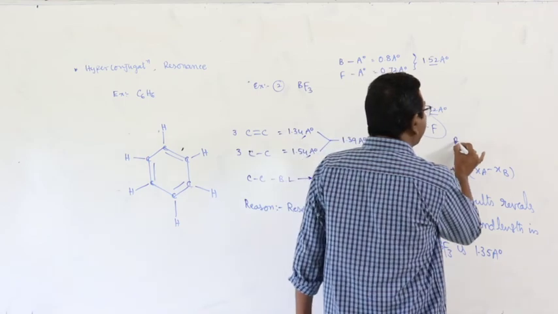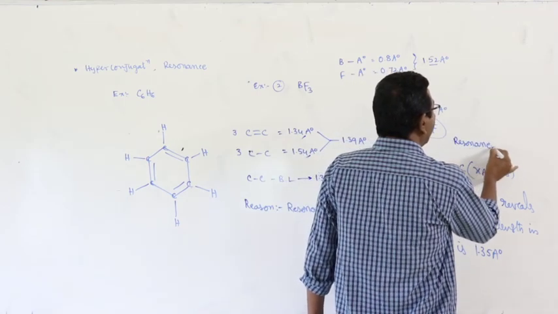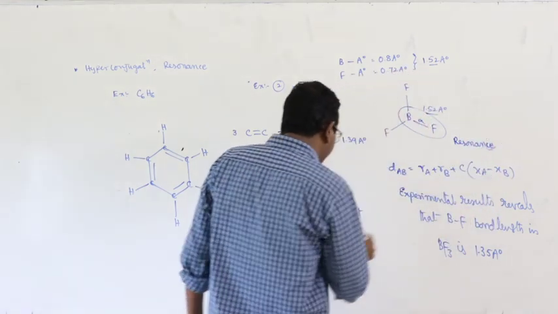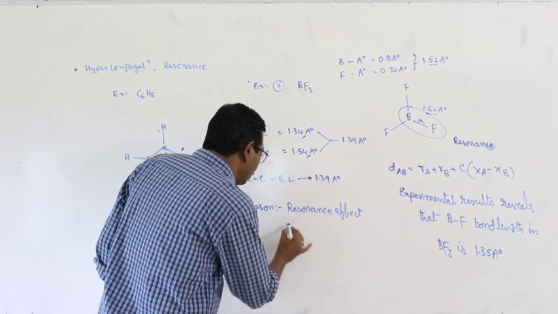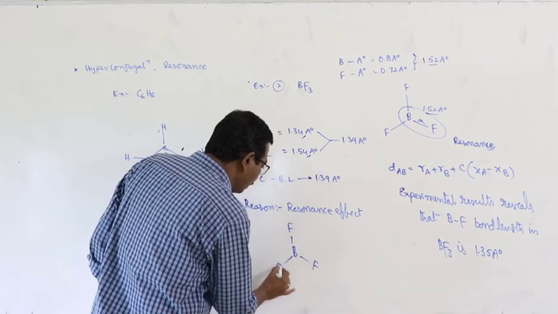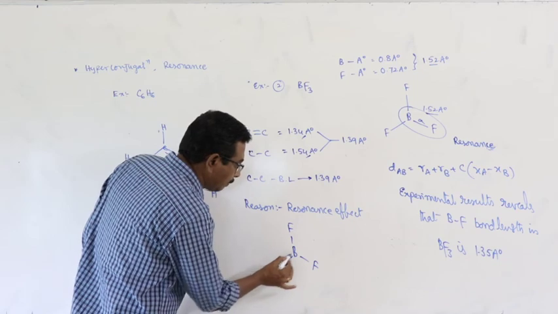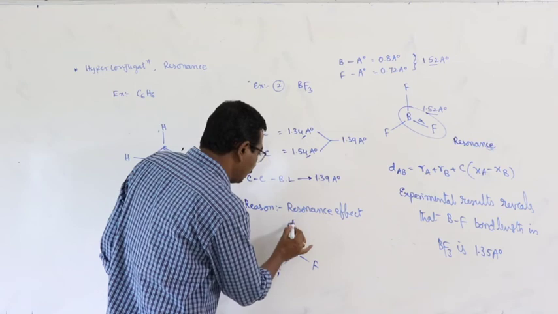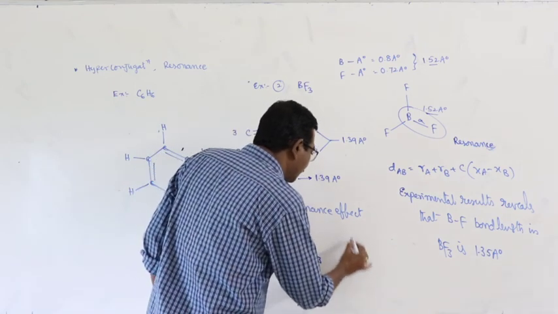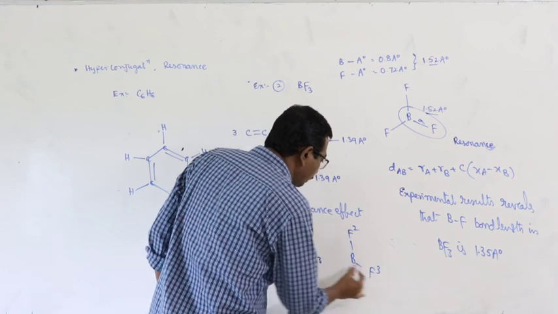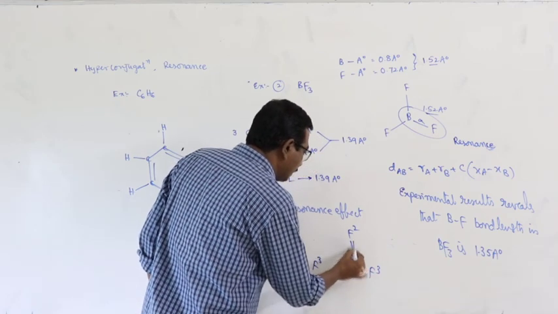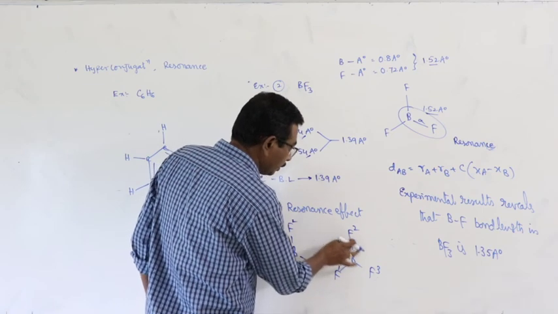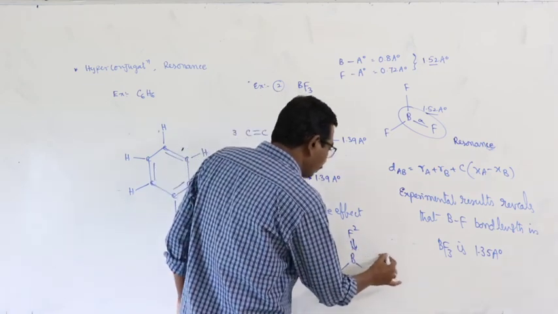What is the reason for that? Resonance. How can you represent the resonance in BF3? Here B-F, B-F and B-F. One of the dative bonds is formed between the molecule. Here F1, F2, F3. Next case F2, F3, F1. In the second case, the dative bond is the second one.